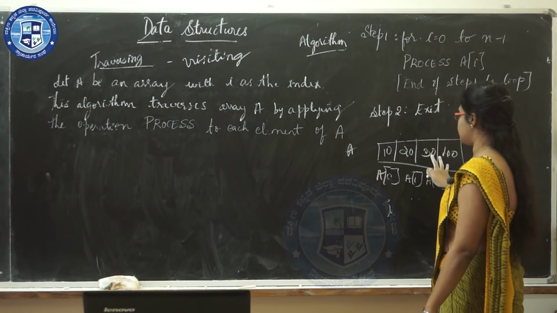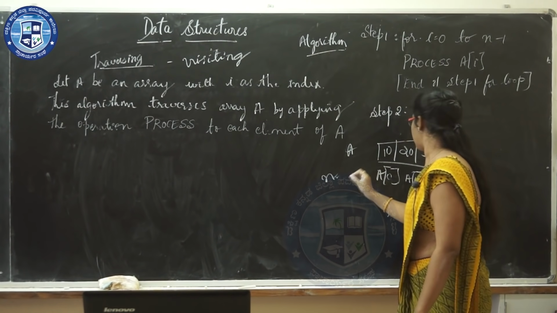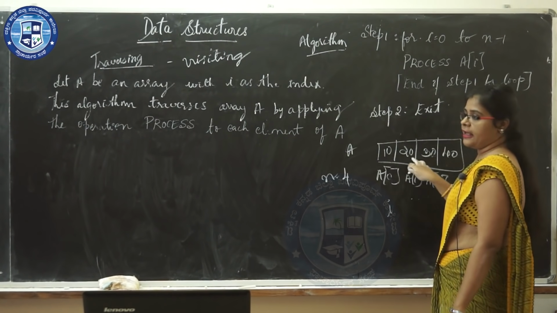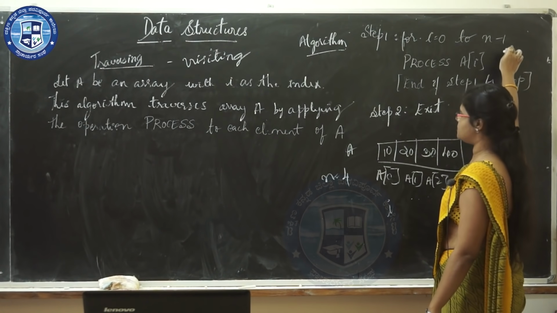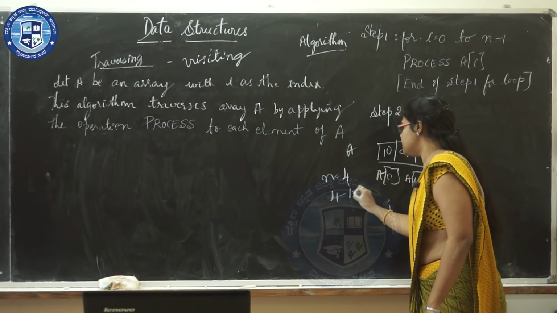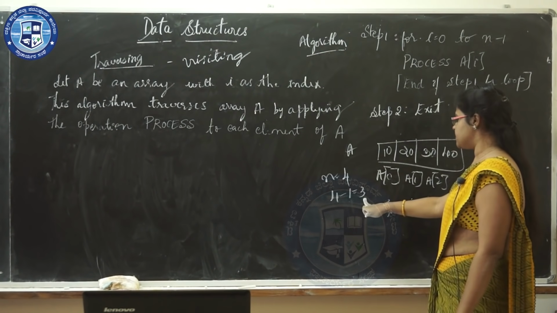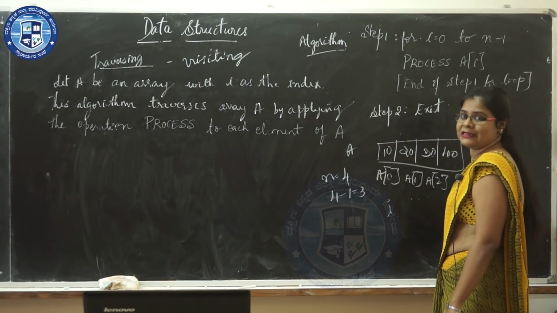Now in this example, n is equal to 4. This array consists of 4 elements. So n minus 1 means 4 minus 1 is 3, because the I value lasts up to 3.